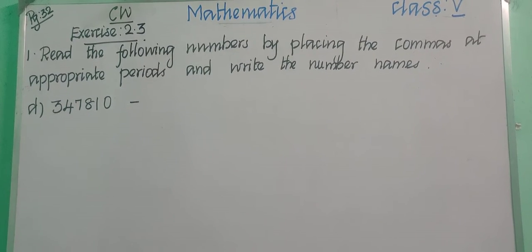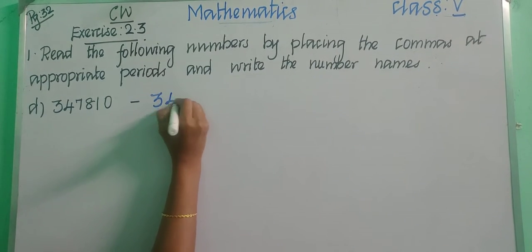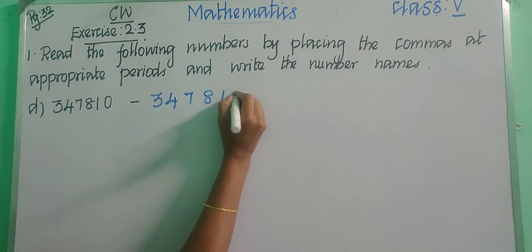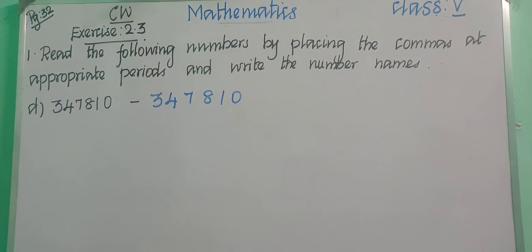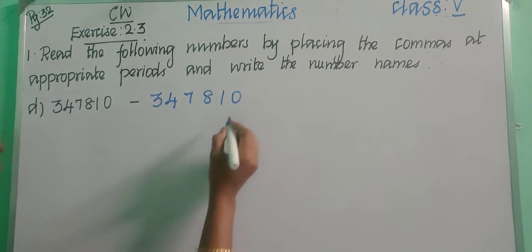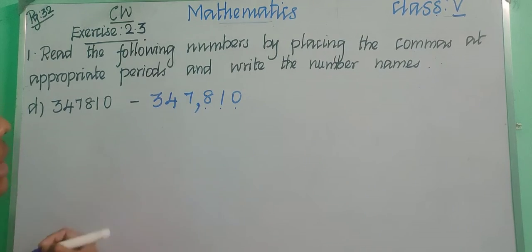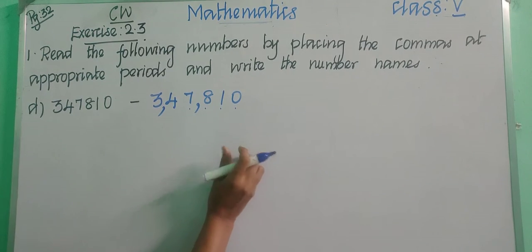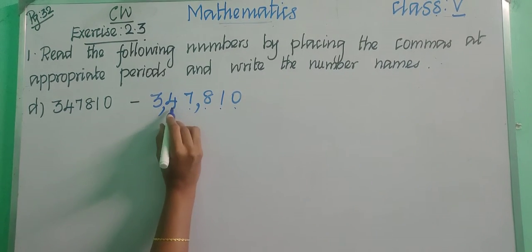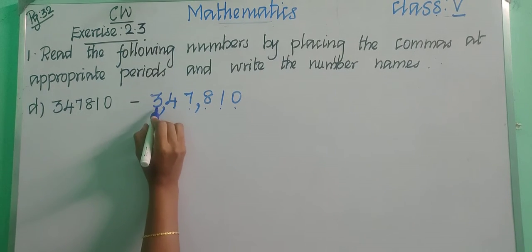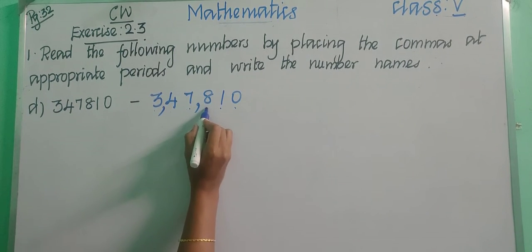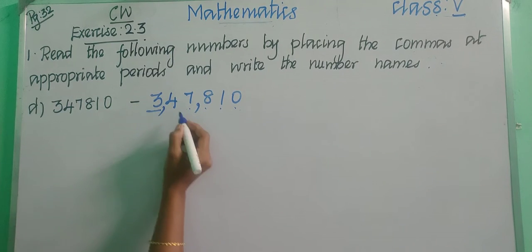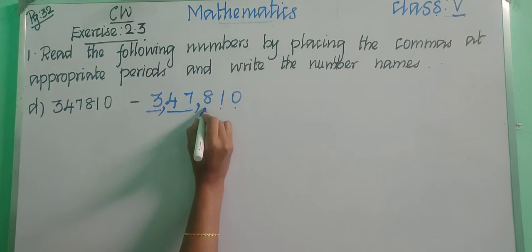So we are going to place the comma first. For that, write the same digits again: 3, 4, 7, 8, 1, 0. How will you place the comma? We start counting from the right to left: 1, 2, 3. Now we can insert a comma. And again count 2: 1, 2, now insert a comma. Let us say the place values: ones, tens, hundreds, thousands, ten thousands, lakhs. So 3,47,810. It is lakhs period, thousands period and ones period.